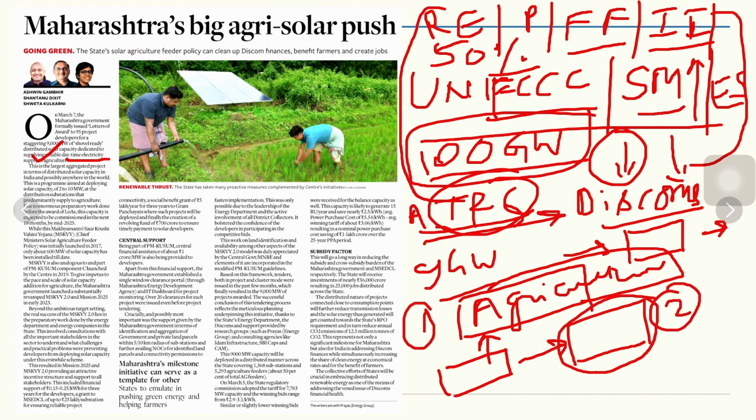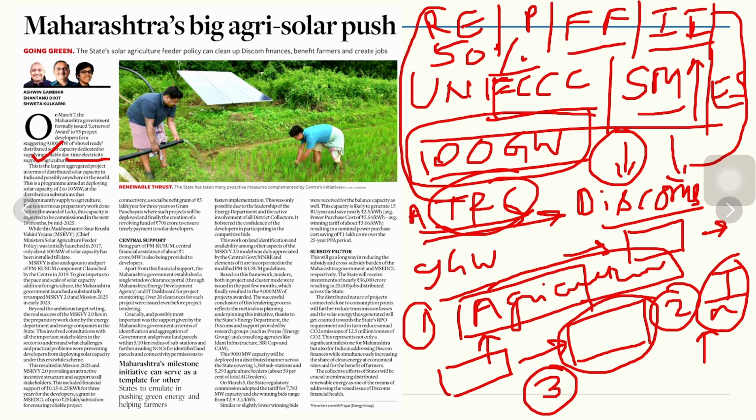Number two, if agriculture is supplied power, then whatever power cuts are happening for the industry can also reduce, and if power cuts in the industry sector are reduced, then industrial output will also increase. Another is that there is always a talk that the bills of agriculture should be relaxed, rebate should be given. These kinds of things also will not come into the picture. So this is the scheme and how solar power can be beneficial.